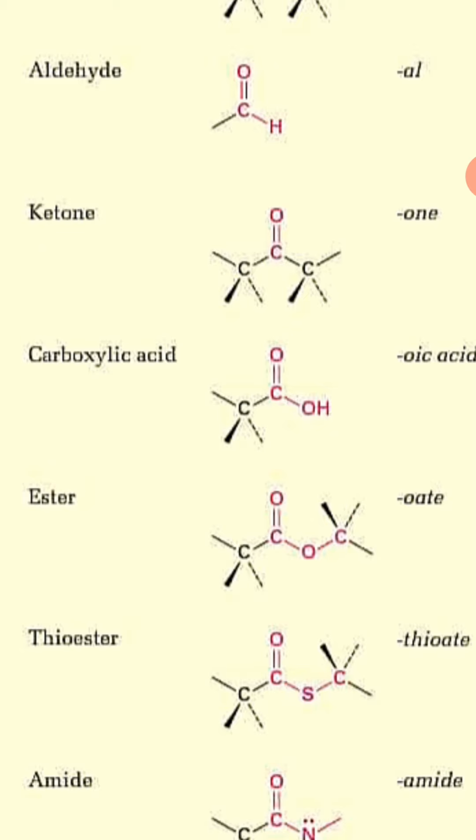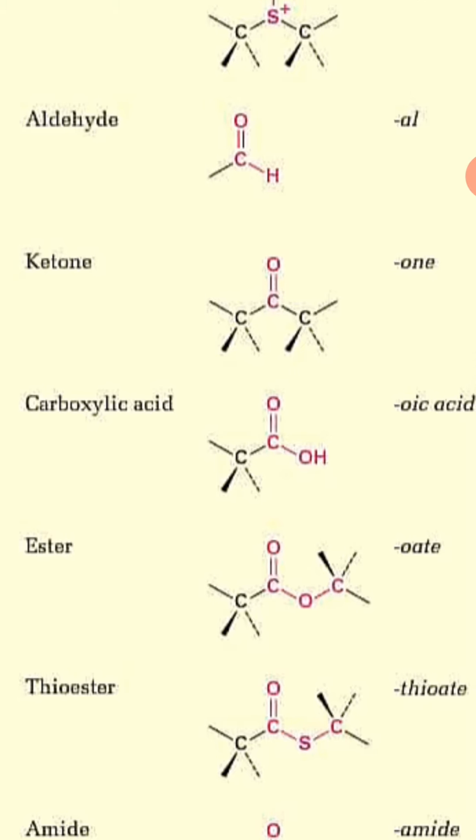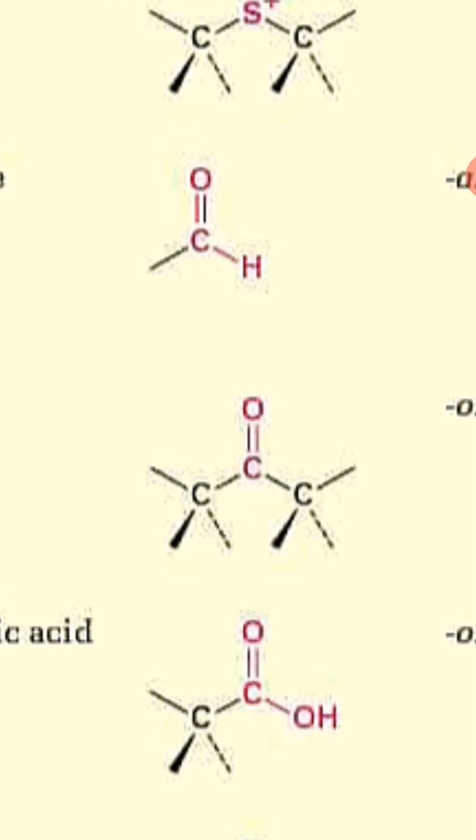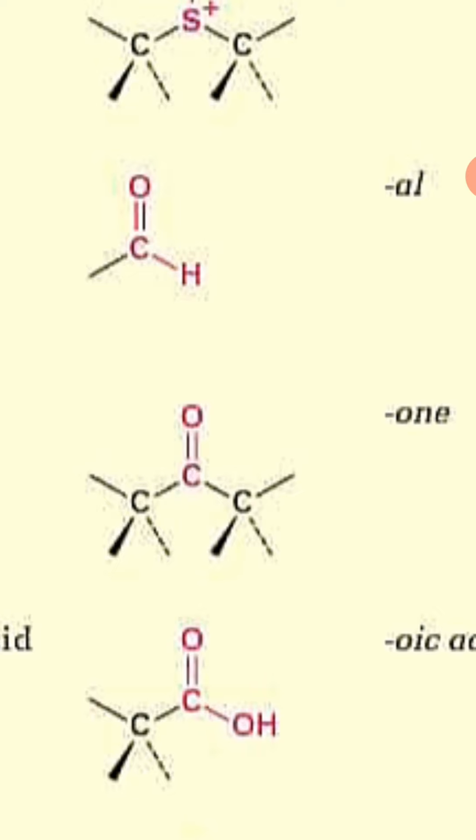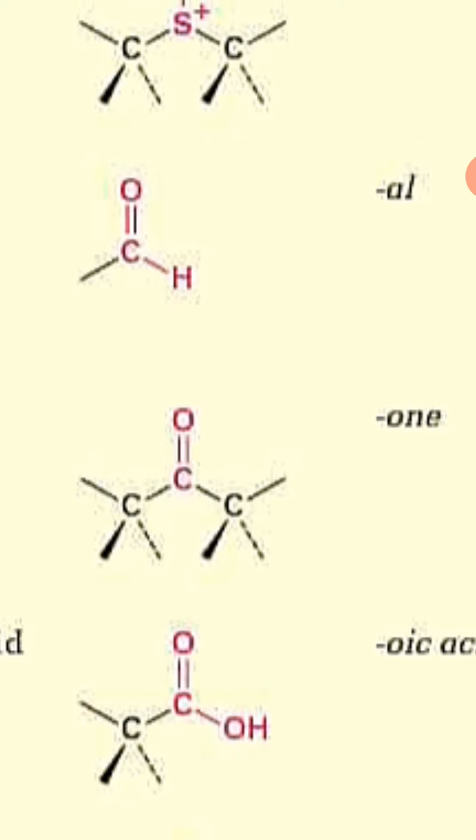Okay, aldehydes are the ones which contain a carbon double bond oxygen, and on one side hydrogen is always present. So from the other part there may be any R group, but on one side hydrogen will always be present, then it would be called an aldehyde and the name will end in -al, like you have seen with ethanal, propanal. So they have an aldehydic group in their structures.